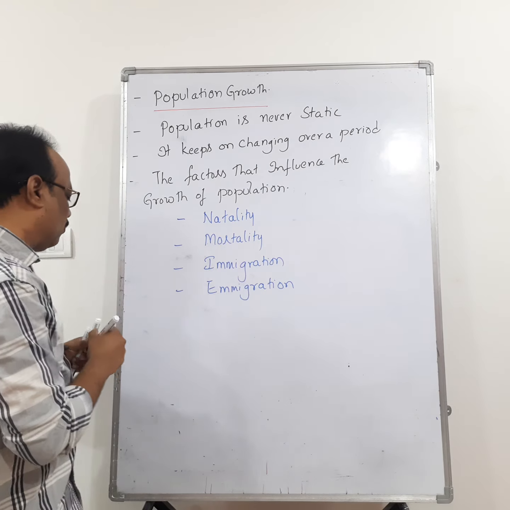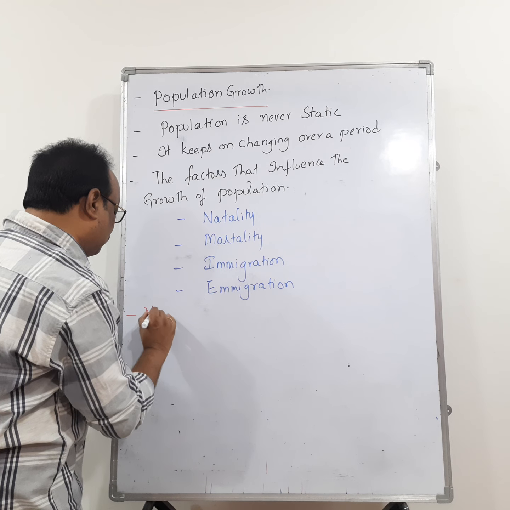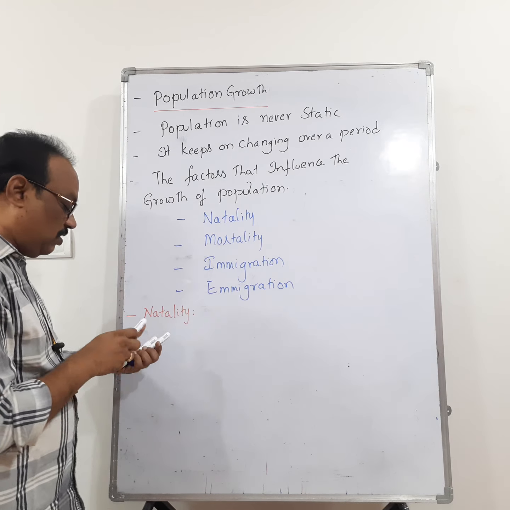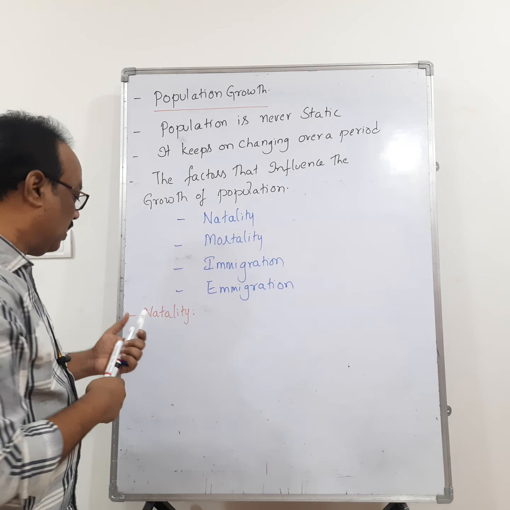Let us see the first one. What is the meaning of natality? Natality means, as we all know, it is the birth rate.